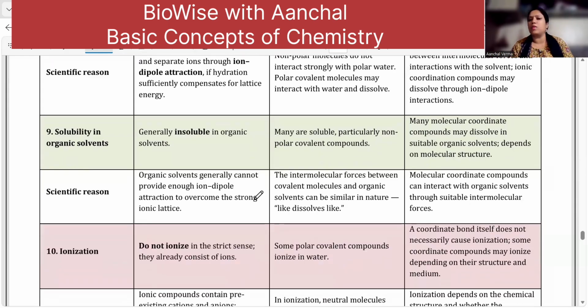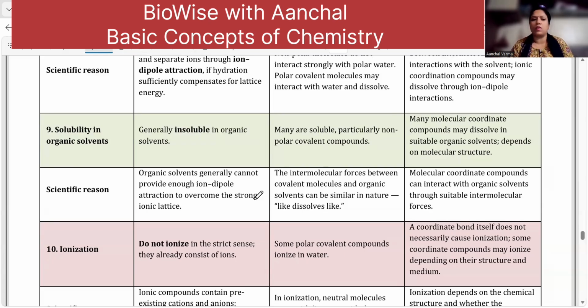Solubility in organic solvents: generally, ionic compounds are insoluble in organic solvents. Polar covalent compounds are also insoluble in organic solvents, but the rest of the non-polar compounds are all soluble. And even coordinate compounds may also dissolve.